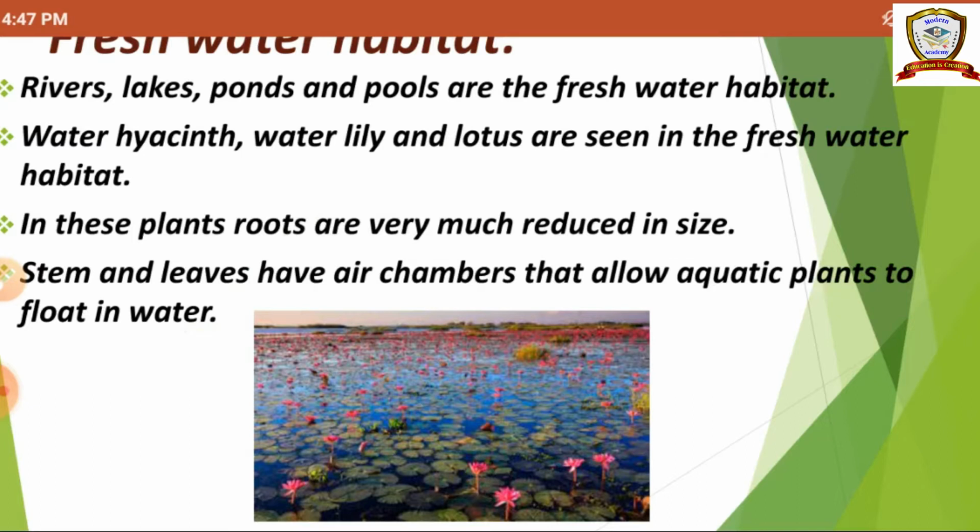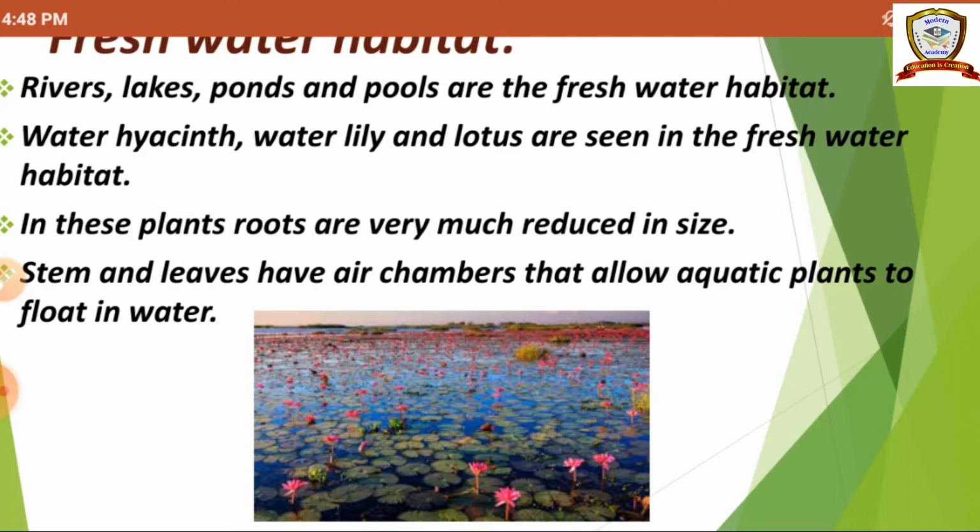So here also we can see some animals like fishes, and we can see some plants like hyacinth plant, lily plant, lotus plant. We can see the flower part clearly, and we can see the leaves also that float in the water. The reason is the stem and leaves have air chambers. So this is what allows the aquatic plants to float in water.